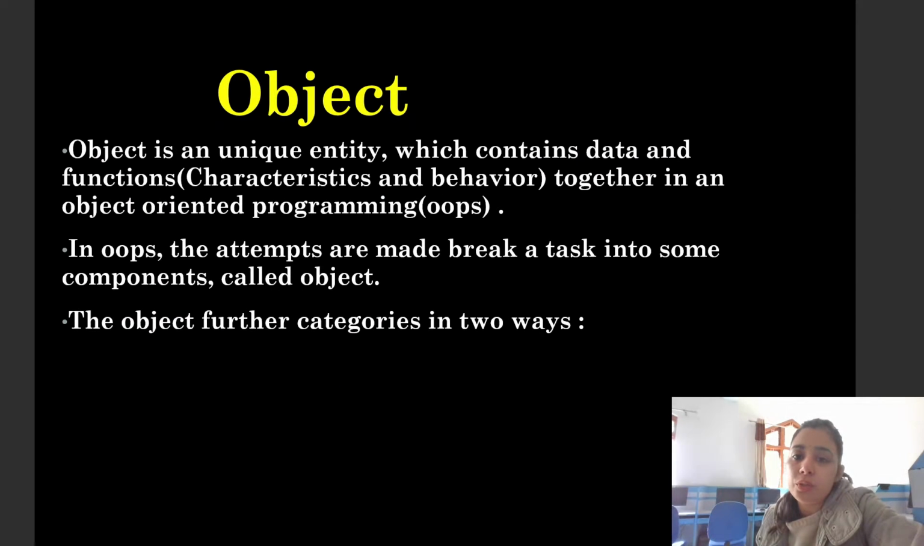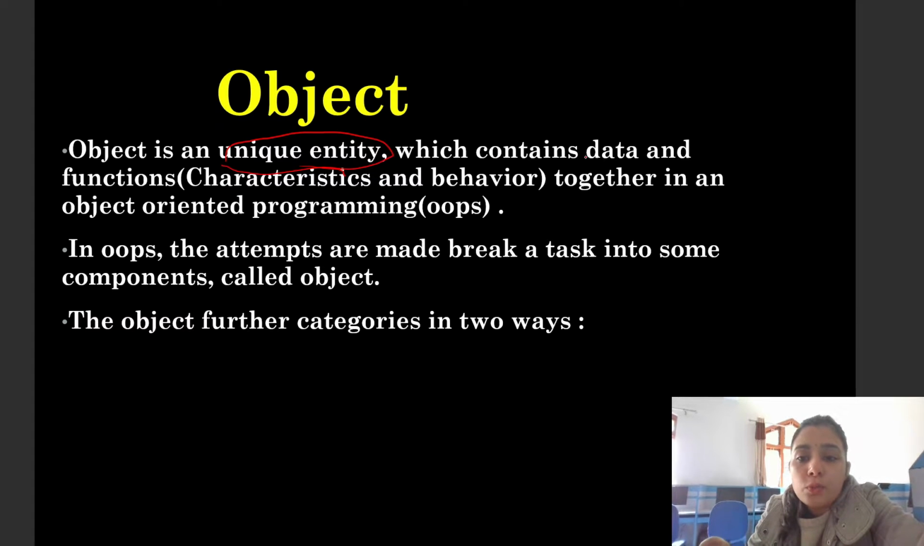Now, first of all, let's talk about the object. As you know, Java is an object-oriented programming language, so of course we will talk about the object first. What exactly is an object? An object is a unique entity. If I talk about real objects, this pen is an object, this laptop is an object, the mobile in your hand is an object. So everything is an object here.